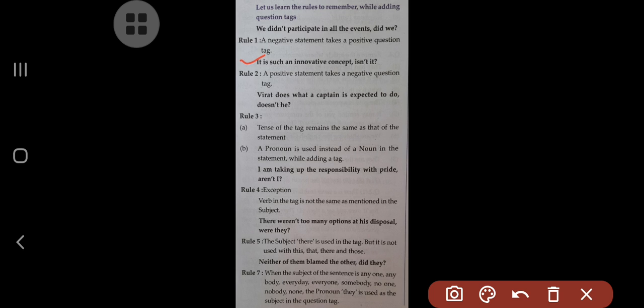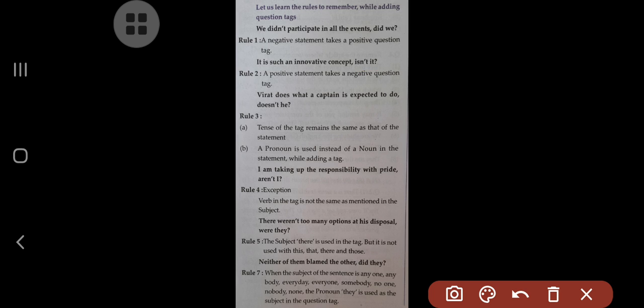Now let us consider the second rule with the help of an example. The example is: it is such an innovative concept. This is the statement. Now, it is such an innovative concept, isn't it is the short addition or tag we can say now. In this sentence, is is the helping verb. Understand? The statement doesn't contain any kind of negative word, no negation is there, it means the statement is positive. As the given statement is positive, it means the tag that we are adding should be negative, right?